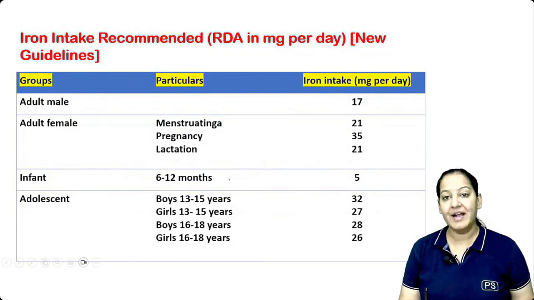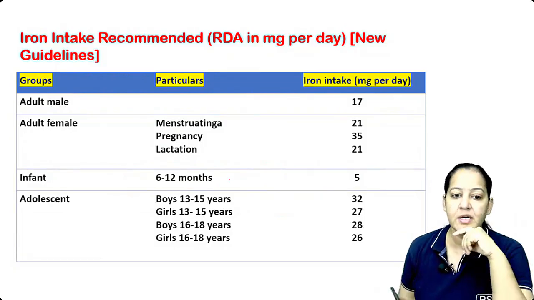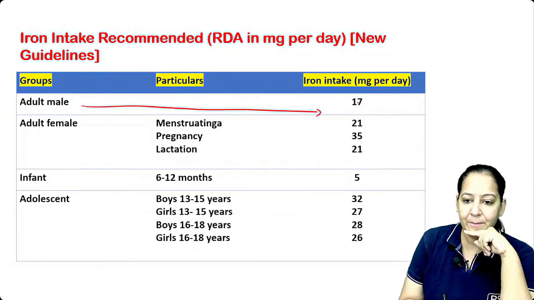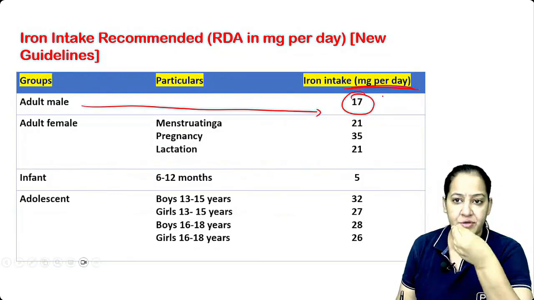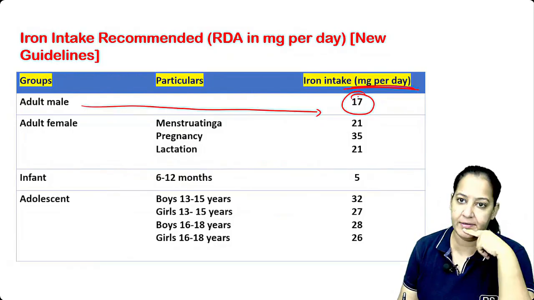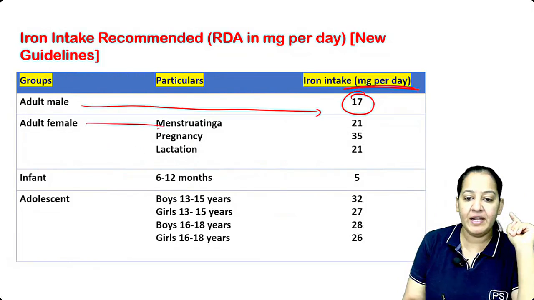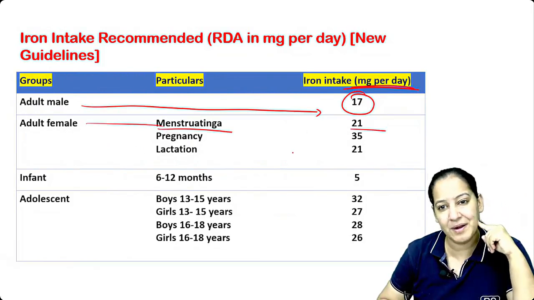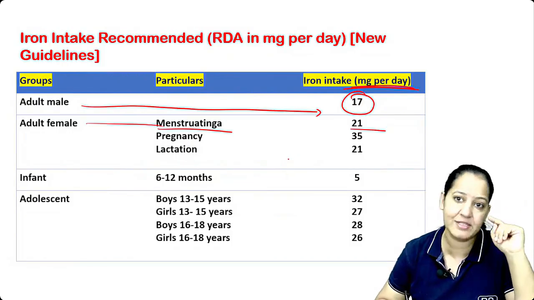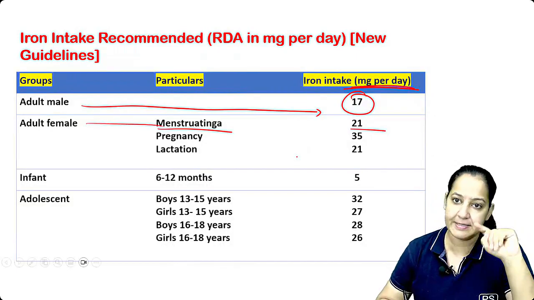What is the normal daily iron requirement? How much iron should anyone eat? So adult male, it's fixed, always 17 milligram per day. All the males should consume 17 milligram per day of iron in the form of veg or non-veg, whatever. But female during menstruation, of course, more iron is required because the female is bleeding. Most of the blood, hemoglobin, iron is lost in the bleed. So she requires more during these 3-4 days of menstruation, so females should eat food that contains more iron.